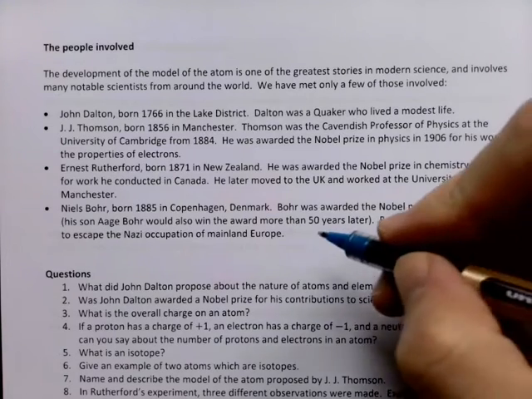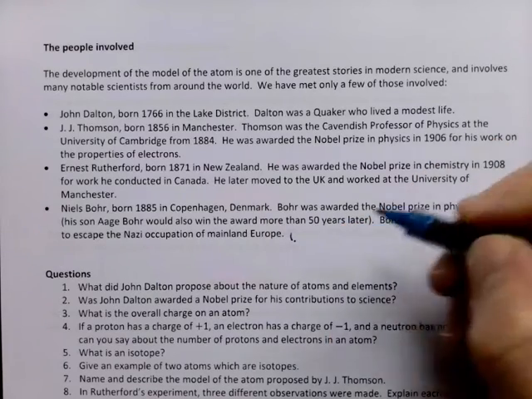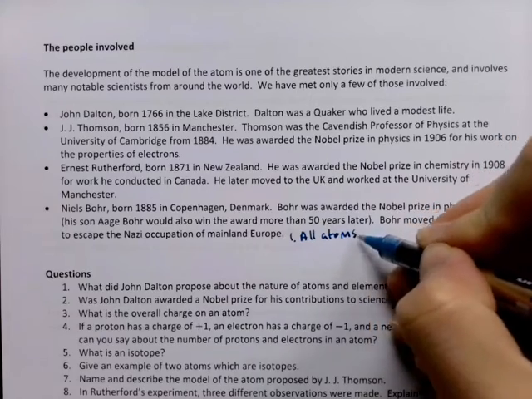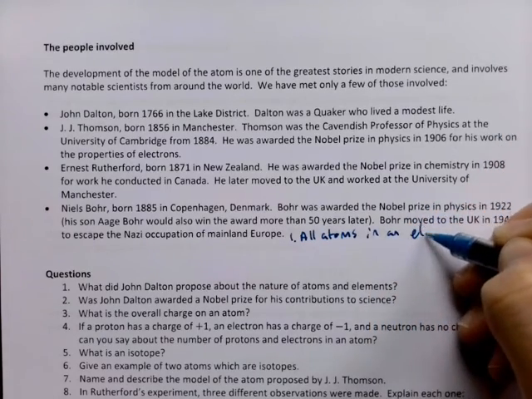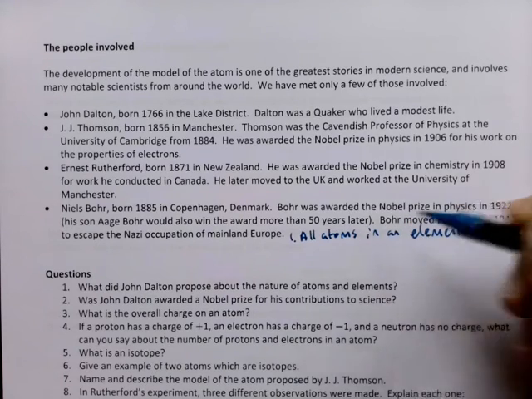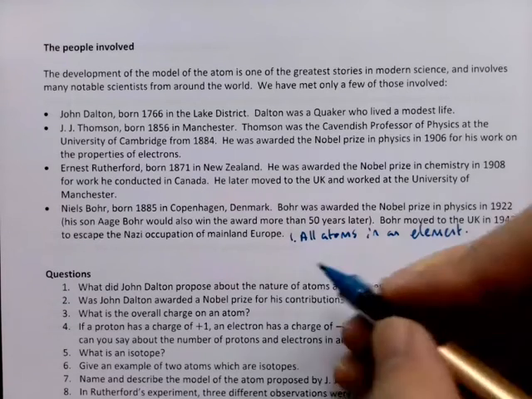So he said quite a few things, one of which was that all atoms in an element are the same. And that's the definition of an element. An element is when all the atoms in it are the same. So if you have gold, the element gold, it's made up entirely of gold atoms.